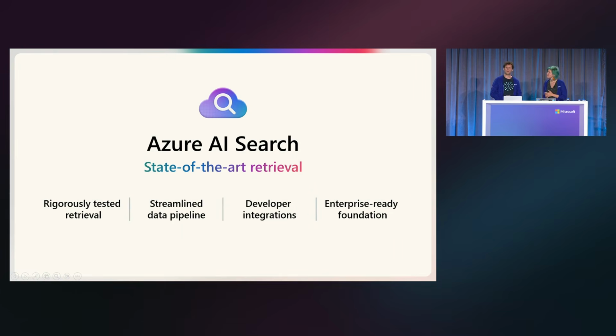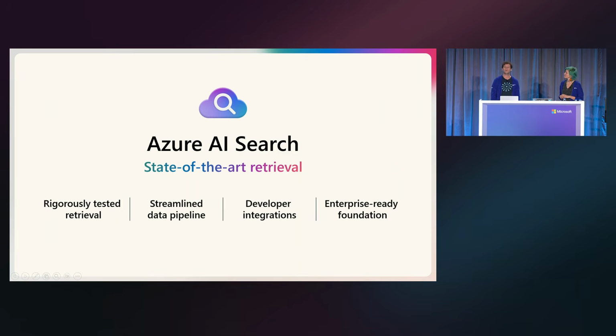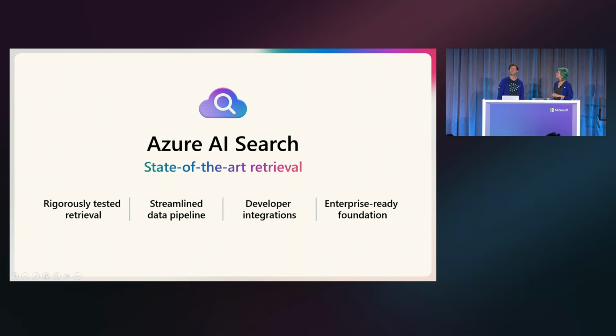So let's talk a little bit more about how Azure AI Search is actually going to help you run advanced RAG for better generative AI applications. Azure AI Search provides customers with a feature-rich vector database built on an enterprise-ready foundation, so you can focus on growth and scale. Its integrations offer an end-to-end data management pipeline for all types of data, a full-stack RAG solution available where and how you want to build. Your retrieval strategy matters. Our comprehensive search technology allows you to go beyond vector search. We ensure that you have the capabilities you need to retrieve accurate information for every question, regardless of your use case or data.